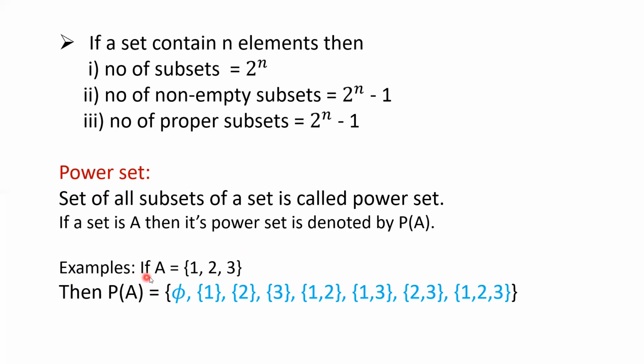For example, suppose a set A contains three elements, 1, 2, 3. Then P(A), that means the power set of A, contains all the subsets of A, that is ϕ, {1}, {2}, {3}, up to {1, 2, 3}. All are subsets of the given set A. So if you consider all the subsets within the curly bracket, then this set is the power set of A, and this power set is denoted by P(A).